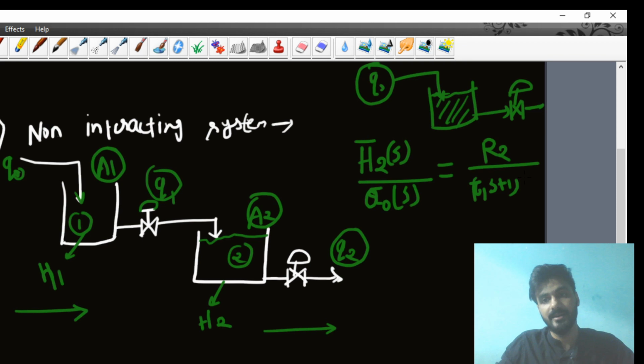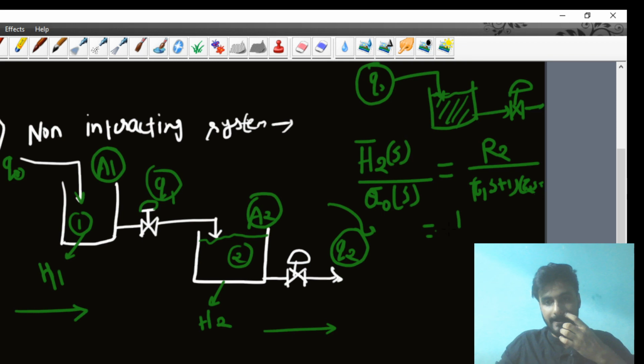Again I am writing here: H2(s)/Q0(s) equals R2 upon (tau1 s plus 1) into (tau2 s plus 1).